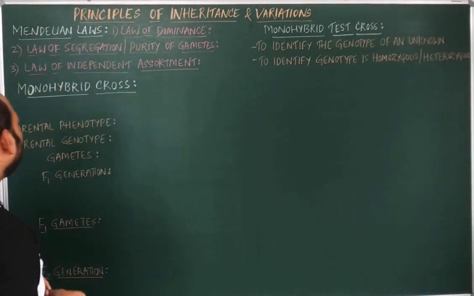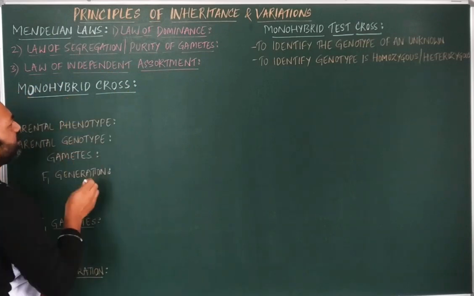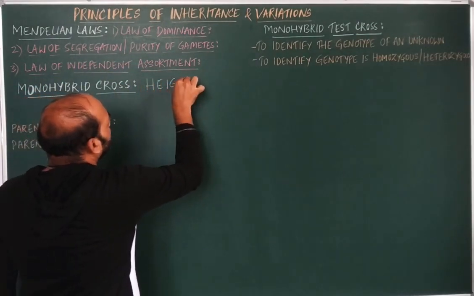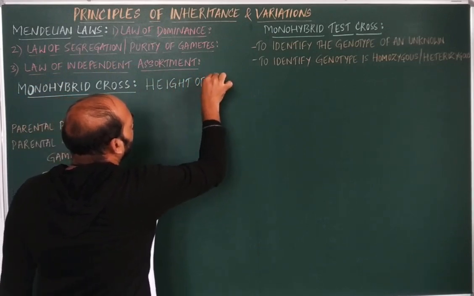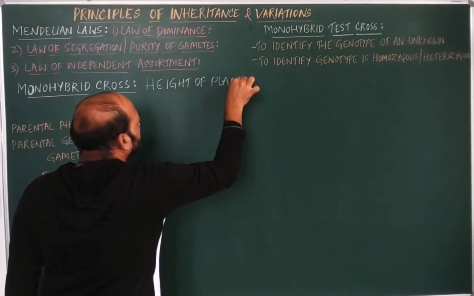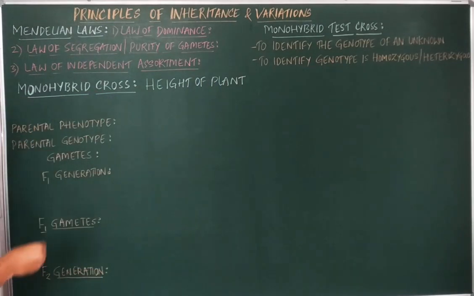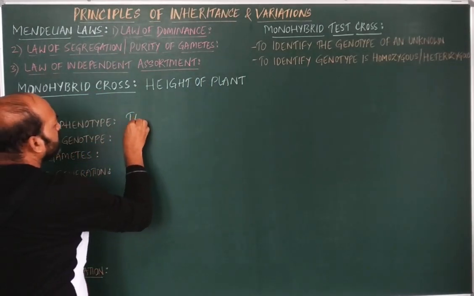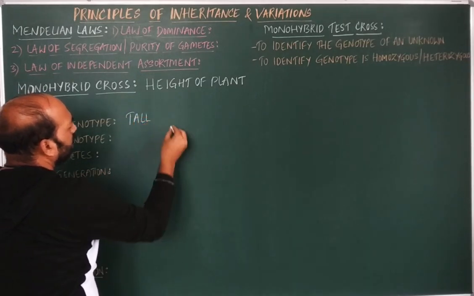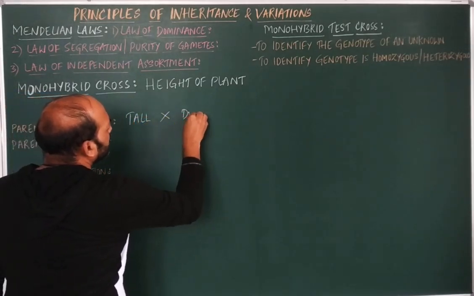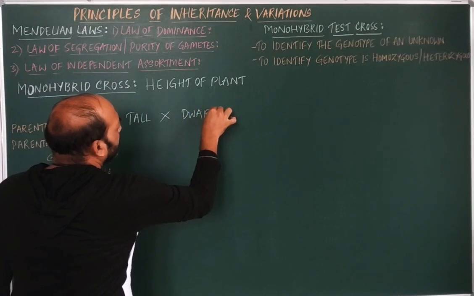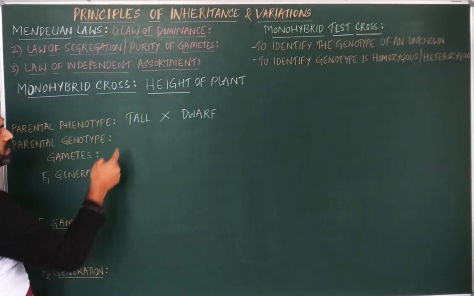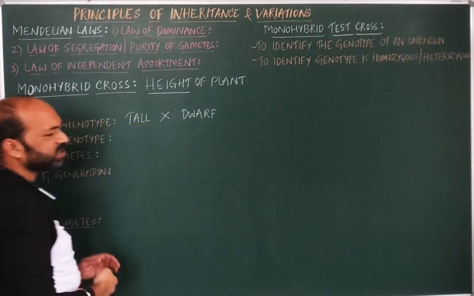Thereafter we'll be discussing how the dominant allele will express by suppressing the recessive allele. Now for example, in a monohybrid cross, if we take the height of a plant, that is Pisum sativum, one is tall and the other one is dwarf. So height of the plant is a character, and this character has two traits. One is tall, the other one is dwarf.